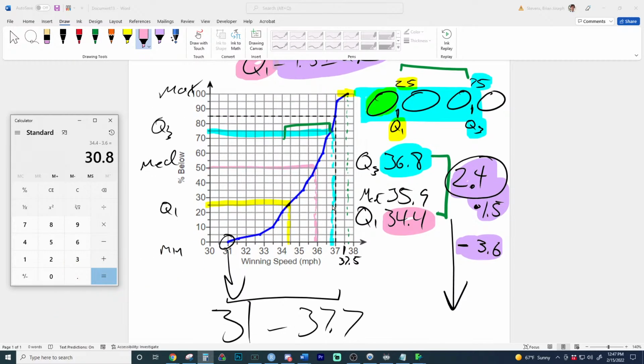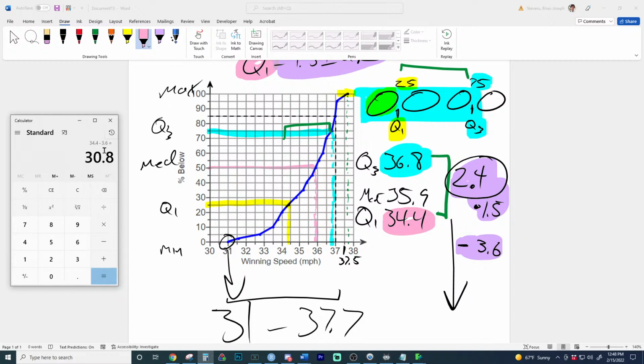That would not be an outlier because 31 is not outside of this. This is where outliers begin. Outliers would begin right here, but that is inside of it, so it's barely not an outlier. They're trying to be tricky, so they put a point that's pretty far away, but not far enough to be an outlier.